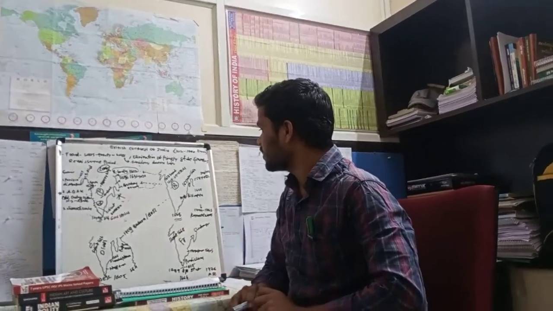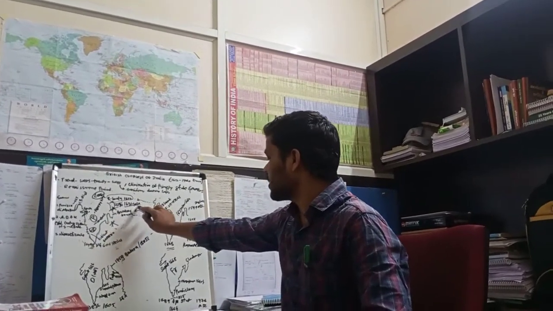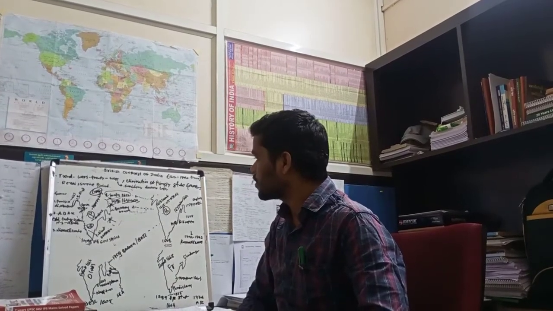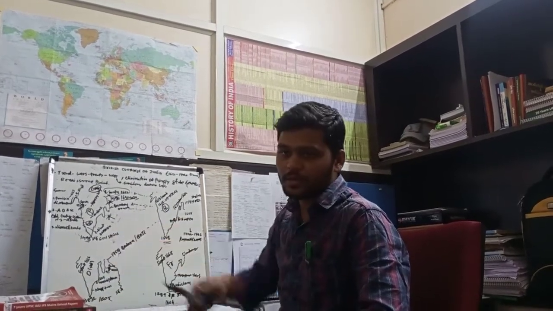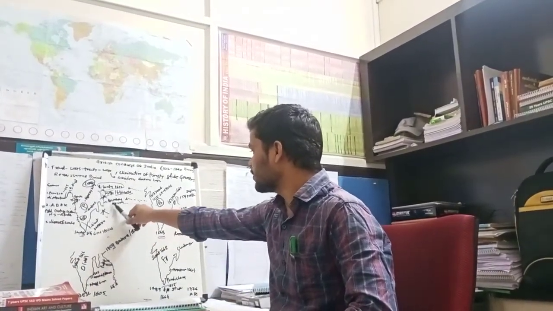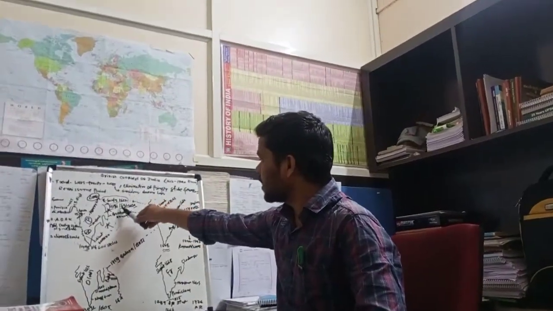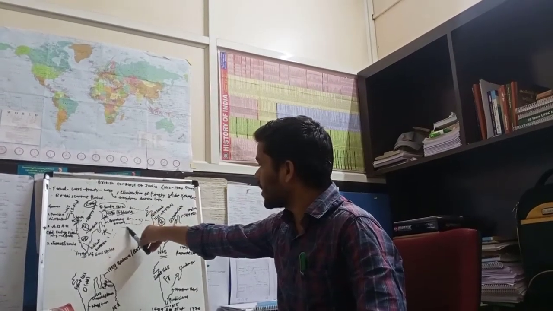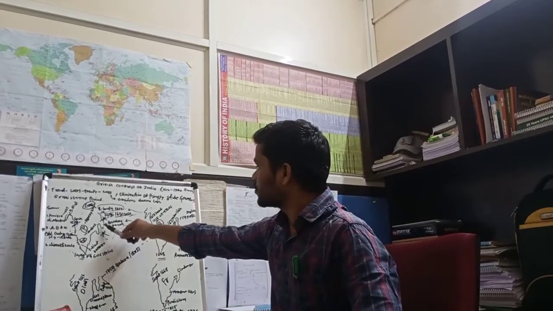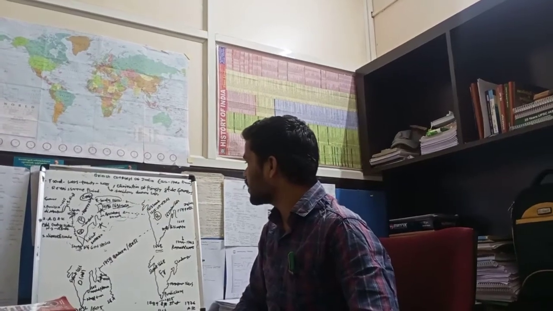In 1631, Hooghly was also destroyed by Shah Jahan's governor. Then in 1662, a matrimonial alliance: the Portuguese princess married the British king, and the Portuguese gave Bombay as a dowry to the British. So the areas they occupied were totally destroyed.